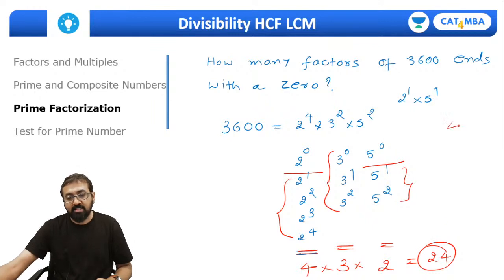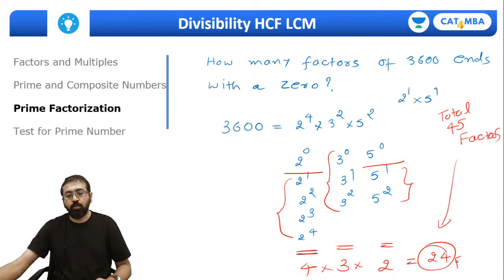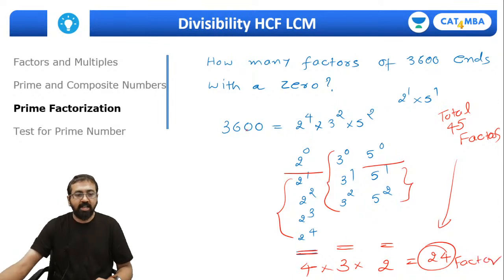How many total factors are there? 45 total factors are there. Out of them, 24 factors will end with 0. Right? So the answer for this one is 24.